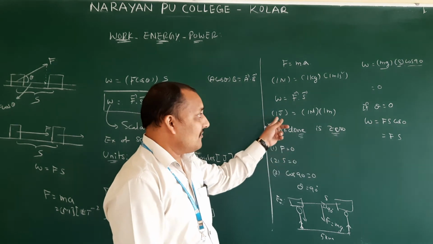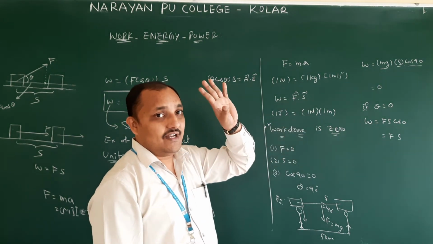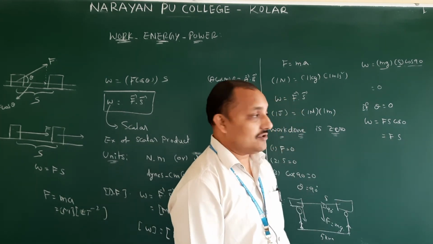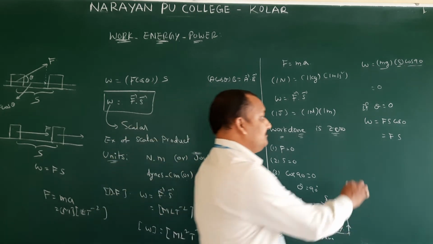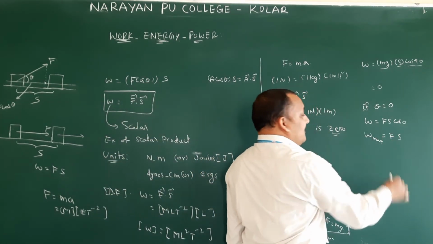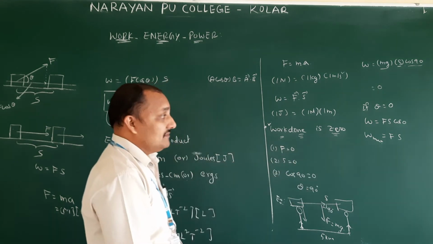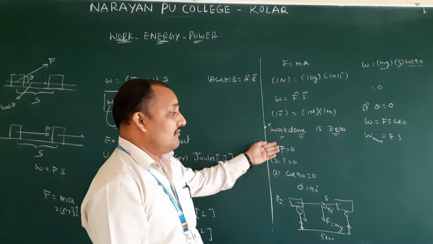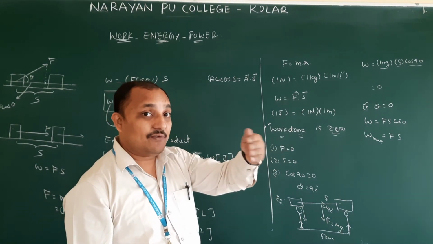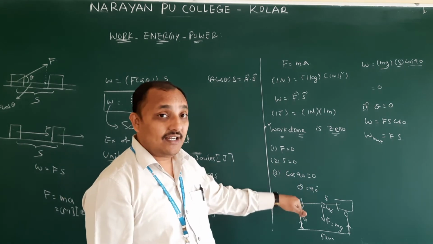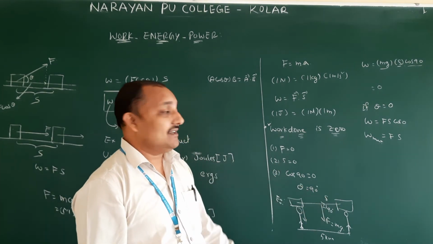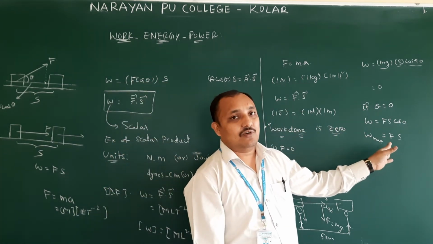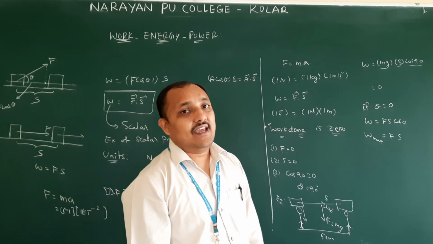Fs is different, F bar dot S bar is different. You should write very carefully. So Fs is different. So this is nothing but maximum work. When is the work going to become maximum? If both force and displacement are in the same direction. When is the work said to be 0? If the applied force is 0, or even if the applied force is there, displacement is 0, or if both are there, the angle between force and displacement is 90. In these three cases, work done is 0. It is maximum if both force and displacement are in the same direction.